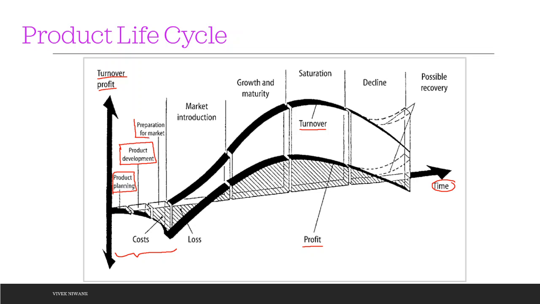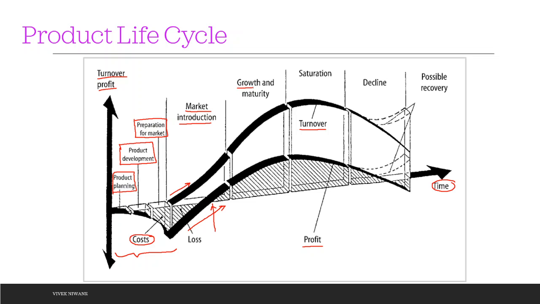Then preparation for the market. Is the market really suitable for launching the product? During this, the company is earning nothing, but the costs are being utilized to develop that product. Later on, when the product is introduced in the market, then we do have the losses, but the turnover starts increasing, and later on, after some moment of time, the profit starts. Getting profit from that particular product starts.